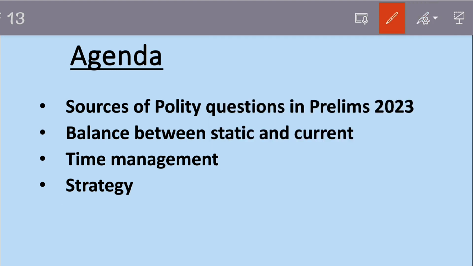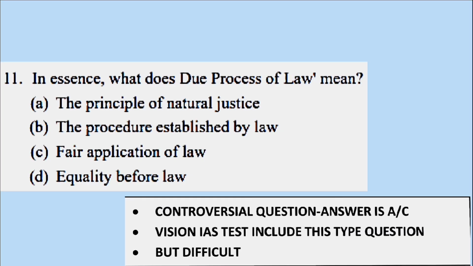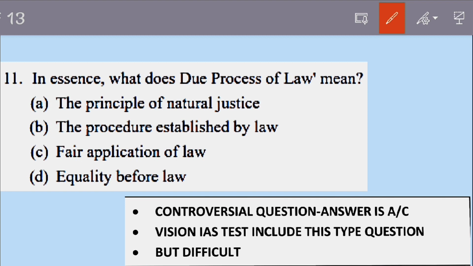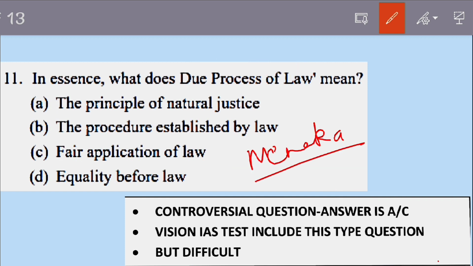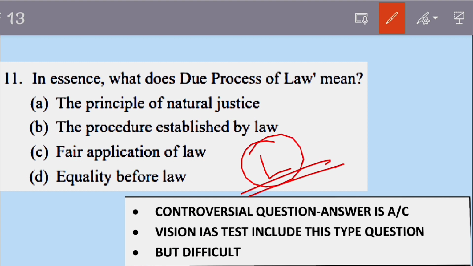First, going for the sources of the day, let's see from where the questions came. This is the first question of polity. The question is about due process of law. Again, the question is directly from Lakshmikant. It is not at all a difficult question. Due process of law, if you remember, earlier we had procedure established by law. This was changed to due process of law in the Maneka Gandhi case. So this was an easy question that can be traced directly to the basic source, that is Lakshmikant, nothing else.